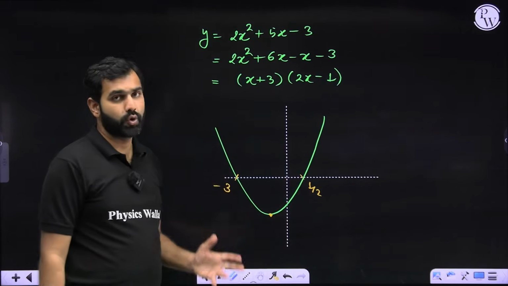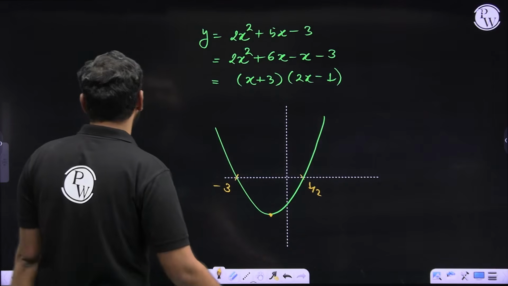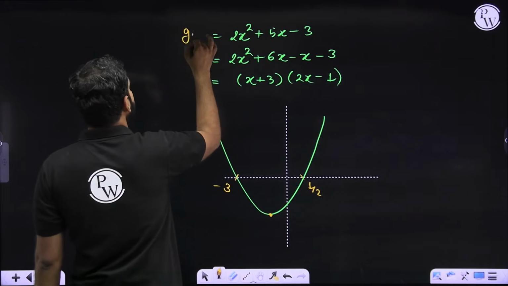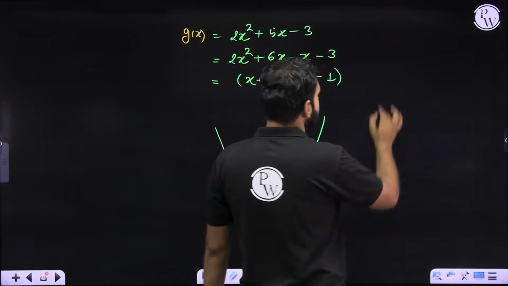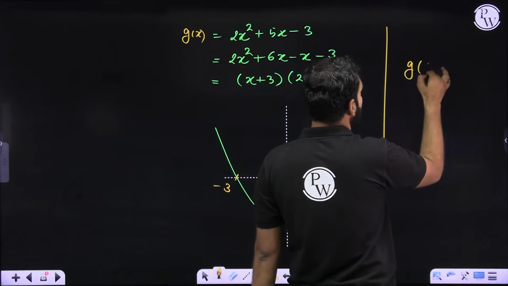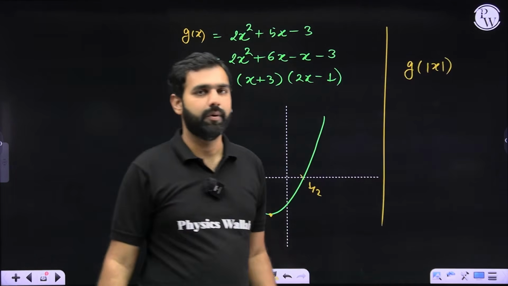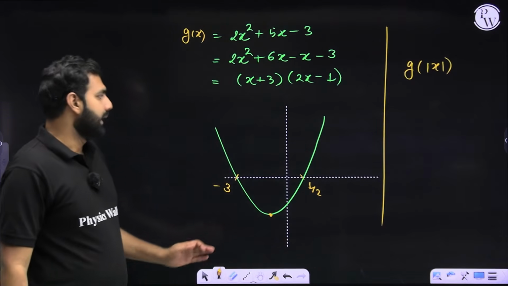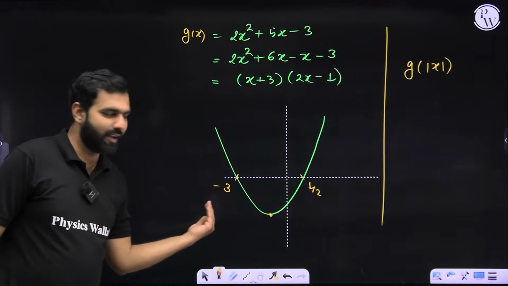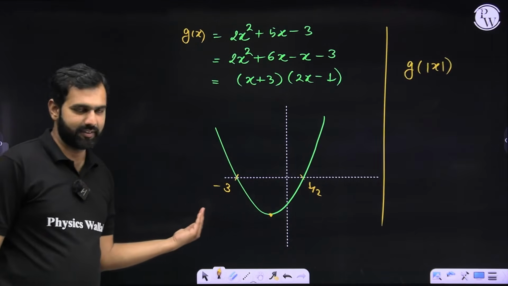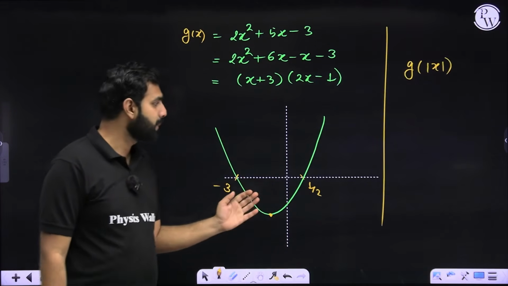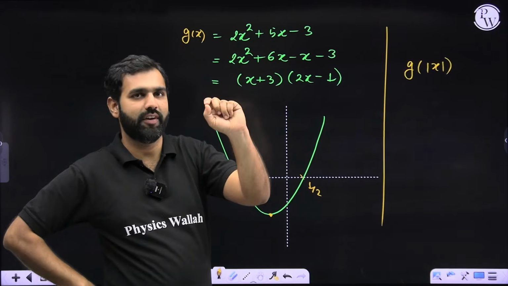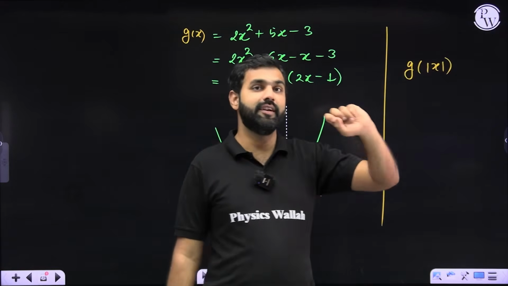But I don't want to draw this graph. Although this is a graph, let's say this is a function. Let's say instead of y, this is a function g of x. Can you help me in drawing the graph of g of mod of x? I hope you remember that f of mod of x or g of mod of x, if I wish to draw, all I need to do is, for all the values of x which are on the negative side of the x-axis, on the left-hand side of the y-axis, those values wouldn't exist anymore because mod x will make that value of x positive. So if I try 2 or minus 2, it will give me the same values.